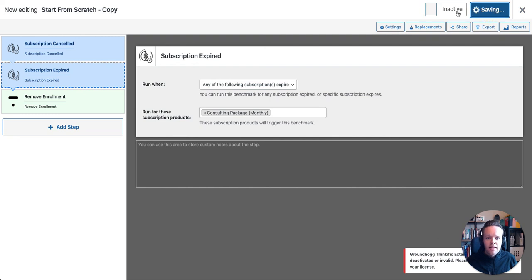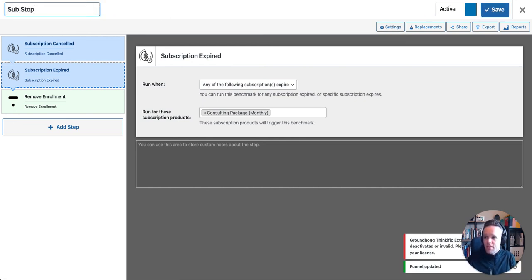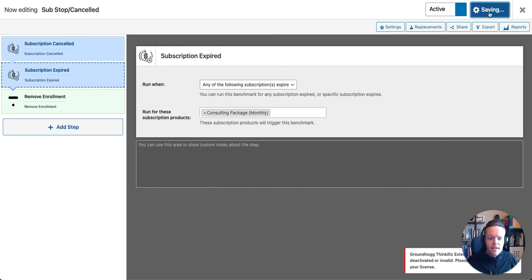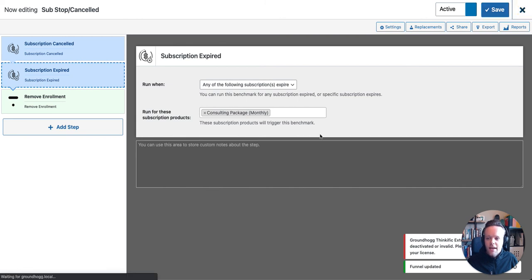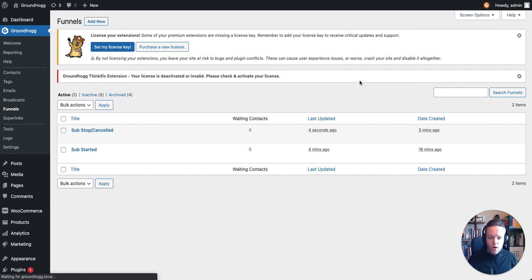Let's go ahead and activate that funnel. And once again, just click save. We'll just put in a name as stopped or canceled. And click save just to save the name. And then we can exit out of this. And now our two funnels are set up. And that's how you set up WordPress and WooCommerce to sell a subscription for a Thinkific course or bundle.